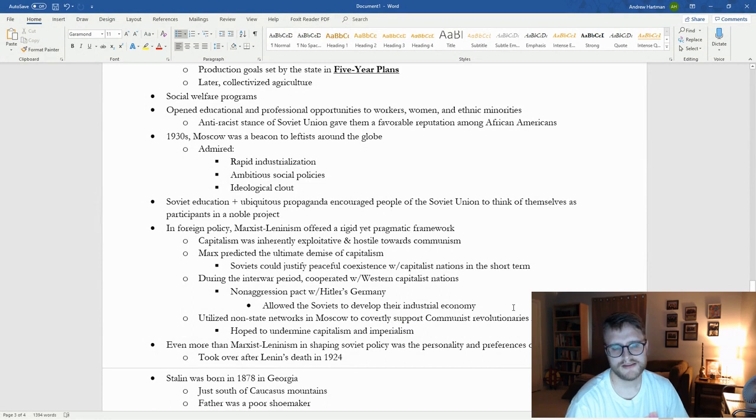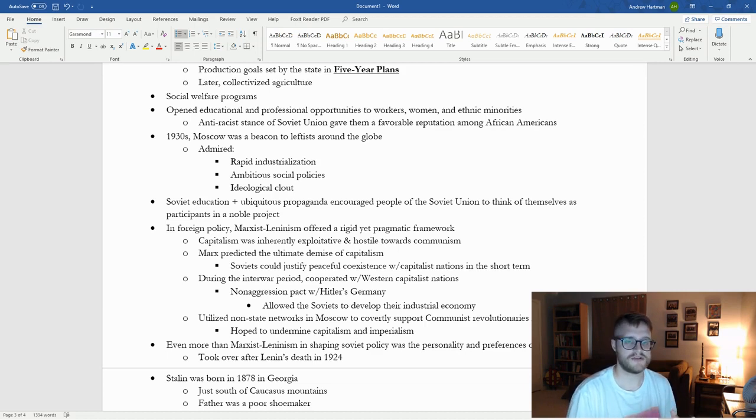And so by the 1930s, the Soviet Union and its capital Moscow was very much admired by leftists around the globe because of their rapid industrialization, because of their ambitious social policies, and the fact that they were the first to do it, what they called their ideological clout, right? And so we see the Soviet people also really embrace this idea of themselves being this beacon because of Soviet education, right?